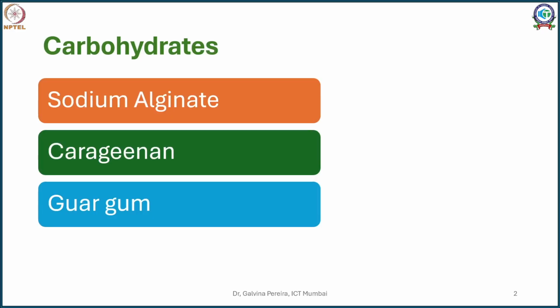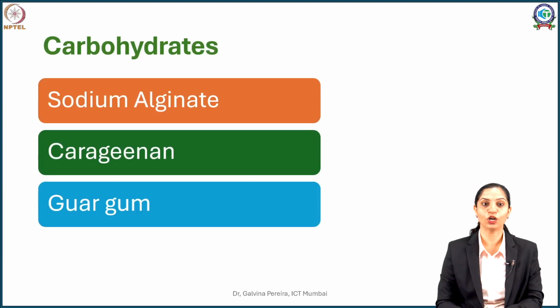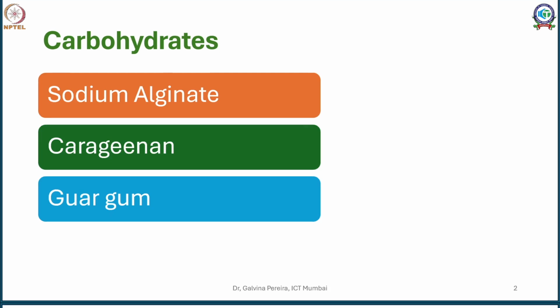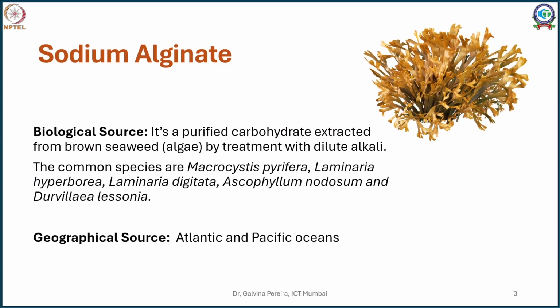We are learning about a few carbohydrate containing drugs, and in this session we will learn a few more examples. These examples are the ones obtained from marine sources, which include sodium alginate and carrageenan, and guar gum which is obtained from plant sources. To start with marine sources, let's discuss sodium alginate.